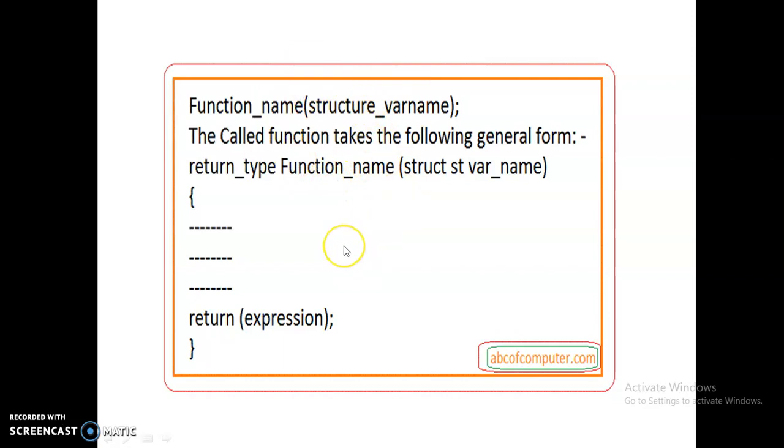This is the syntax for passing structure members to the function: function name, structure variable name. The called function takes the following general form: return type, function name, structure variables. These are the variables passed. You people already knew about structures in C and functions in C. These are all the statements and this is the return statement in C.